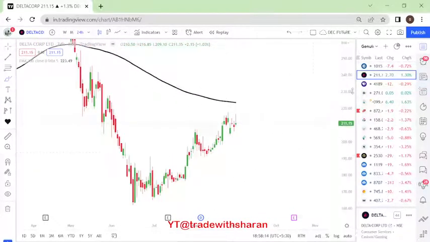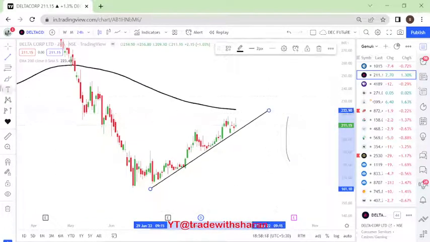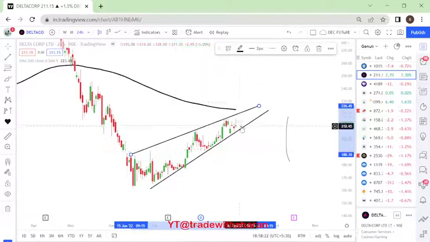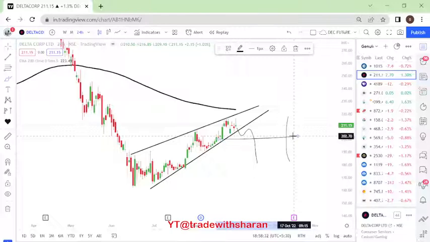As of now, this one. There is one more thing that is happening right here. If you see, this is the trend line that is being formed, right? So you'll also have to keep in mind a little bit of this particular thing, a rising wedge you can call it. So if the price does not sustain above this, right, here if it starts moving, this is a shorting stop loss for us.